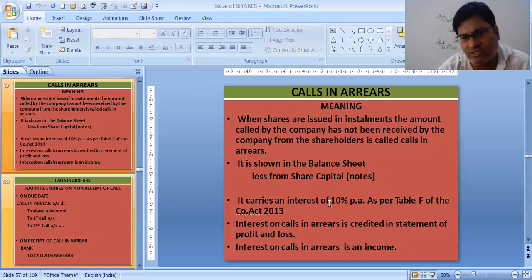So receiving interest is always lesser, because on calls in advance, interest will be 12% per annum, which we have to pay. So pay will always be more. Interest on calls in arrear is added in the statement of profit and loss, actually on the credit side, and interest on calls in arrear is an income.